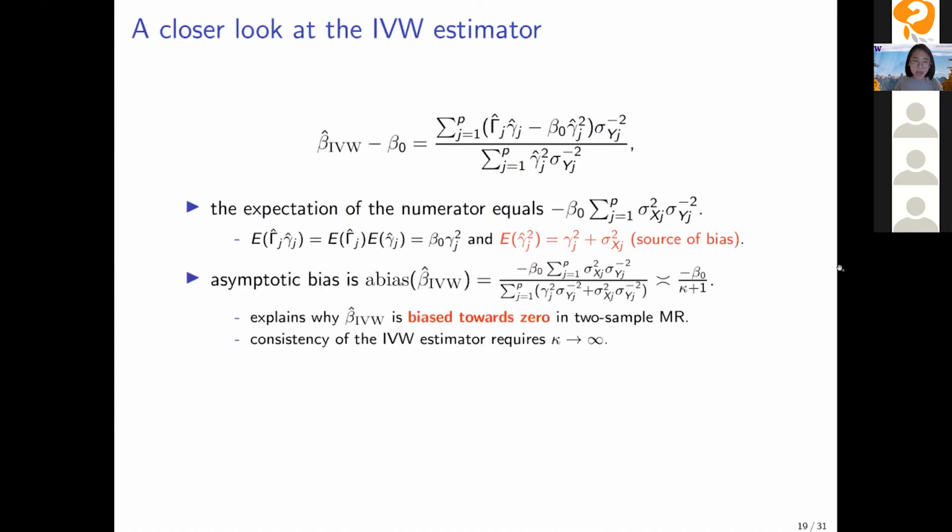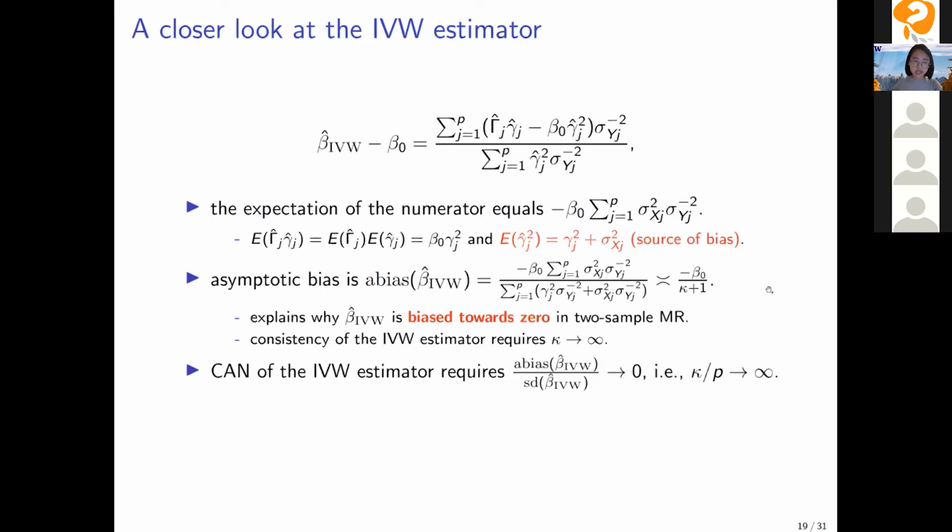And we can also see that the asymptotic bias of the IVW estimator can be written as something like this. It's of order negative beta 0 divided by kappa plus 1. So this explains why the IVW estimator is biased towards 0 in 2-sample Mendelian randomization, and why the consistency of the IVW estimator requires kappa to go to infinity for this asymptotic bias to go to 0. And finally, the consistency and asymptotic normality of the IVW estimator will require the asymptotic bias divided by the standard error to go to 0, which is exactly kappa over root P going to infinity.